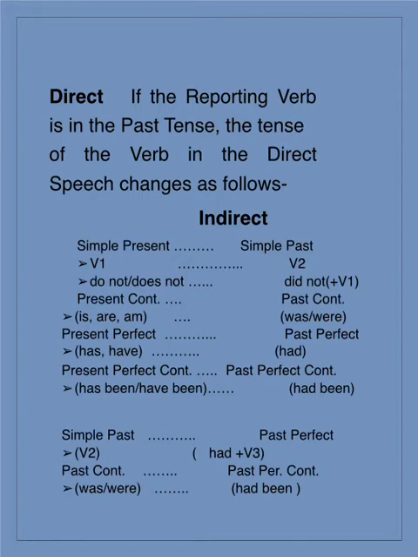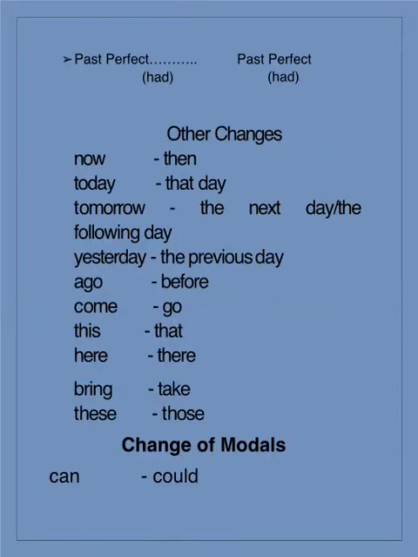So if it is second form of verb, it will change as per the past perfect, that is had plus third form of verb. The next rule is past continuous changes into past perfect continuous. Now past continuous means the use of was or were. So if it is was or were in direct speech, you will transform that into had been, that is past perfect continuous.